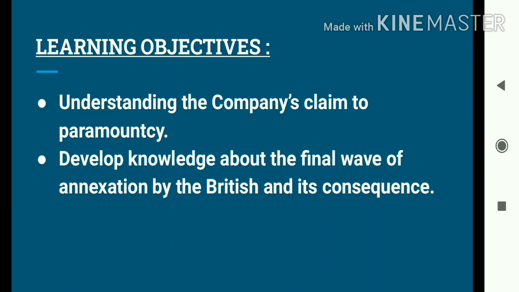You will come to know the meaning of paramountcy. Also, we shall develop knowledge about the final wave of annexation, that is the final move of the East India Company towards annexing the Indian territories, and also its consequence. So students, without further ado, let us start.